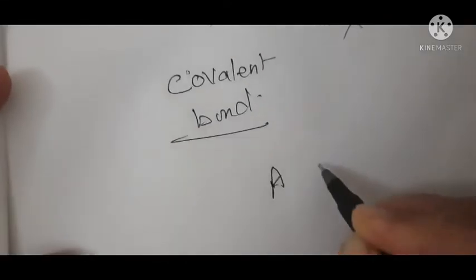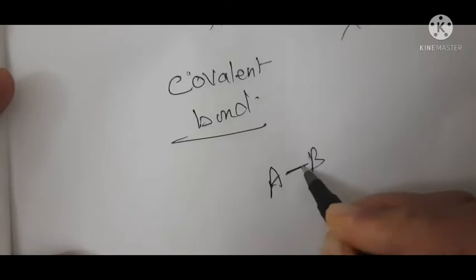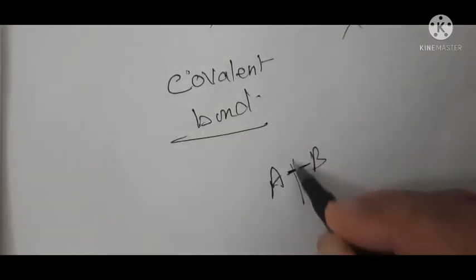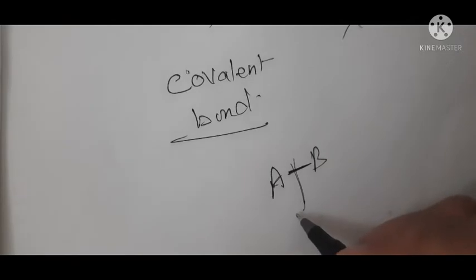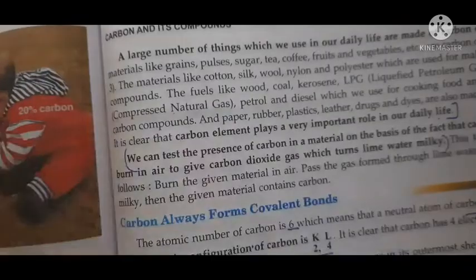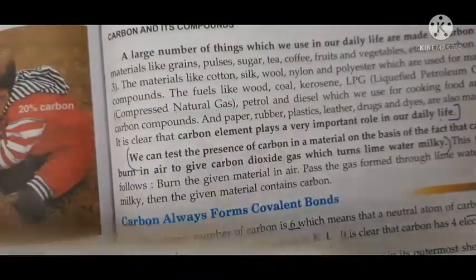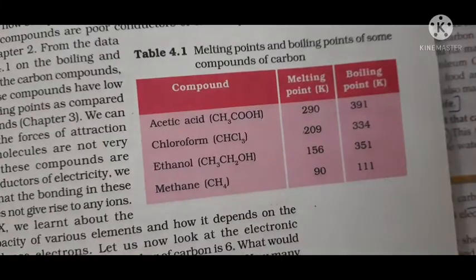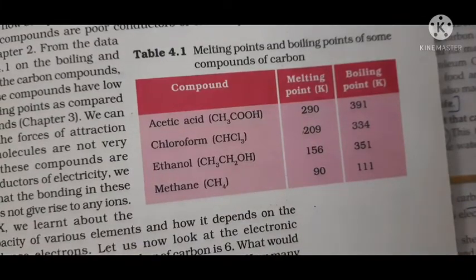Suppose this is A, this is B, and this is the covalent bond, so this bond is not strong. On slight heating the bond can be broken and the state can be changed. Understood or no? Now see here in your NCERT books, the melting and boiling point is not high.